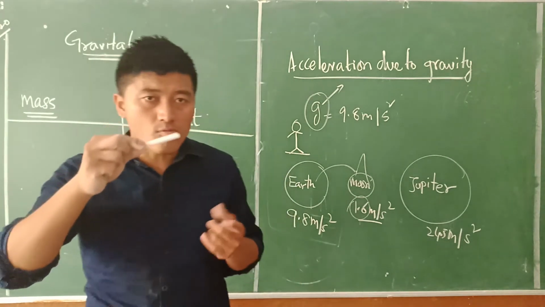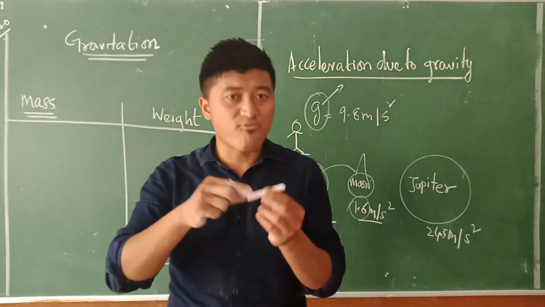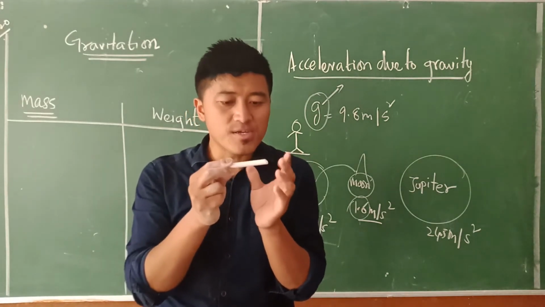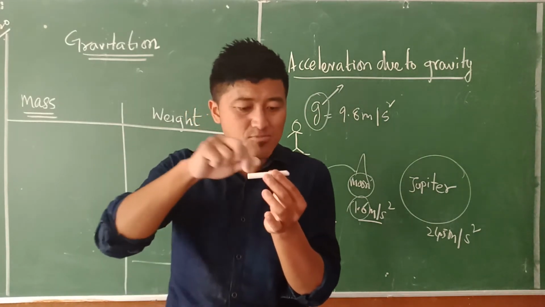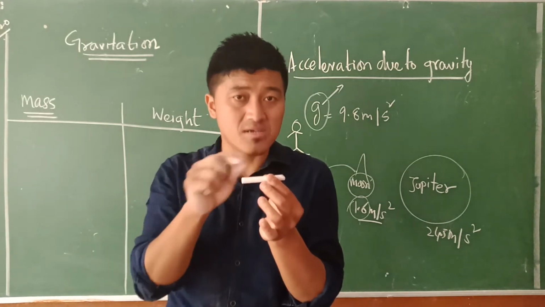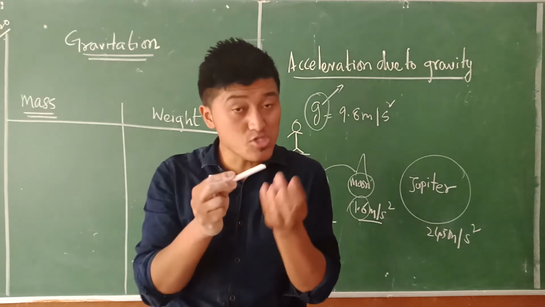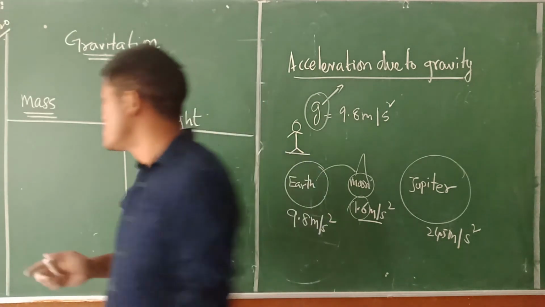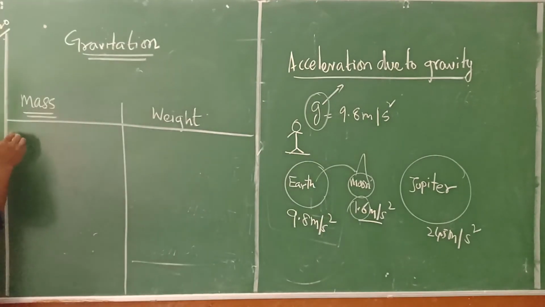But even if this particular chalk is floating in the sky, what we will know is that this chalk is composed of some sort of matter, and this matter has some sort of mass, which is what we used to define as mass here. So, how do I define mass?